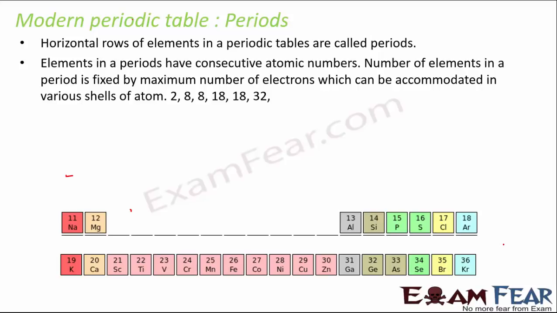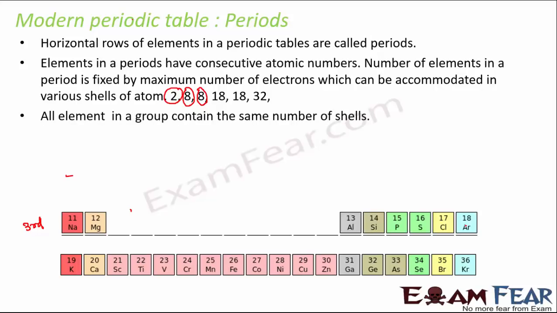That's one thing. The second thing is that in every period, the total number of elements differs. For example, in the first period, you have 2 elements. Why? Because the maximum number of electrons that can be accommodated is 2. Again, in the second period, you have 8 elements. In the third period also, you have 8 elements. In fact, this is the third period: sodium, magnesium, aluminium, silicon, phosphorus, sulfur, chlorine, argon, right? So how many elements will be there in a period? That is determined by the maximum number of electrons that can be accommodated in that particular shell.